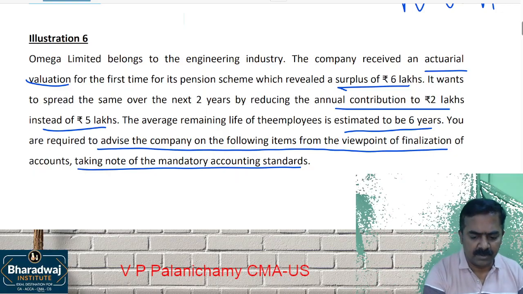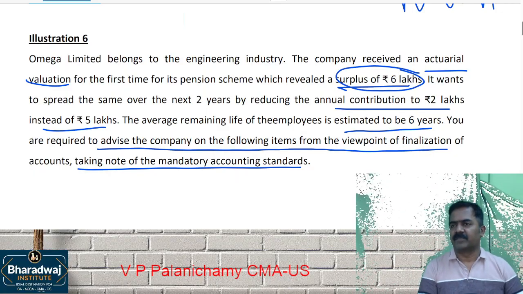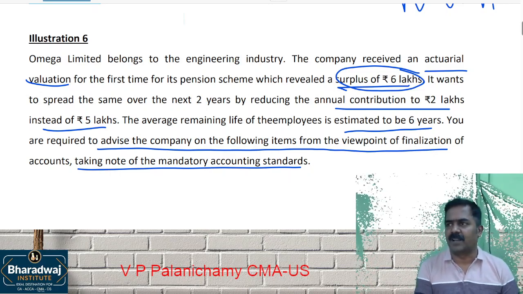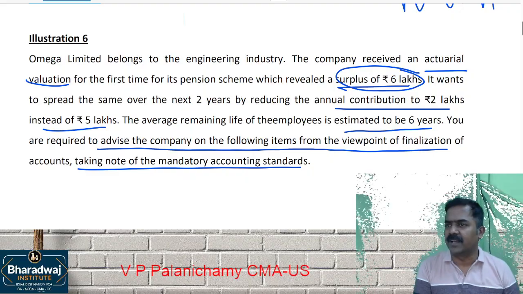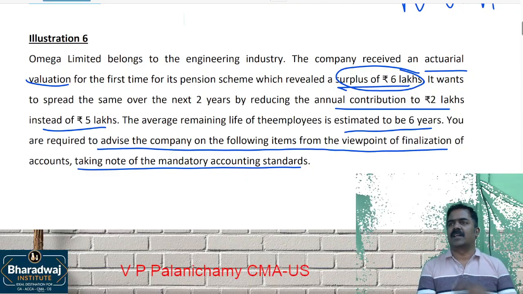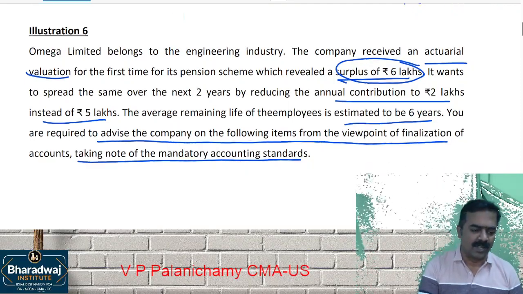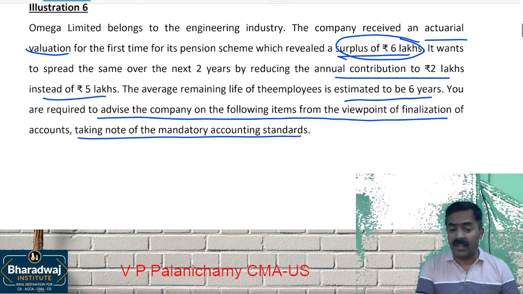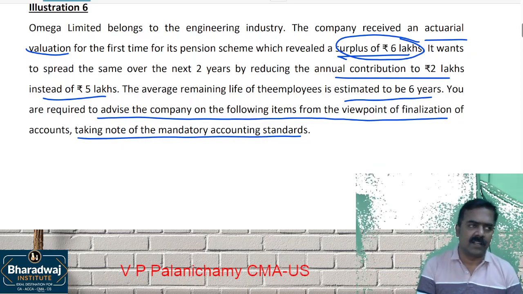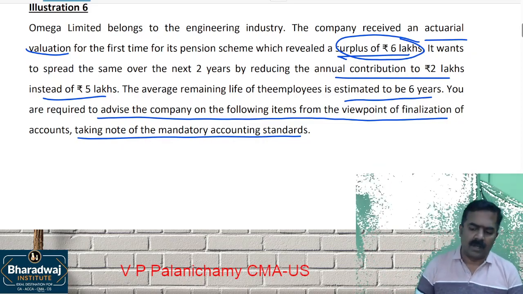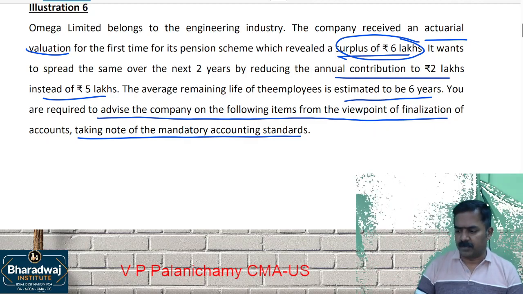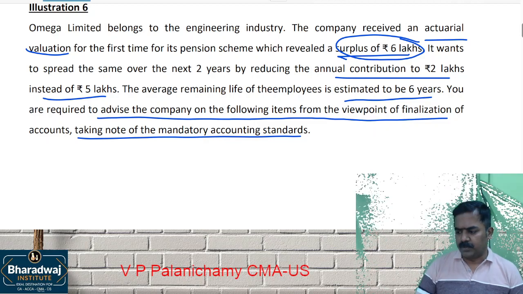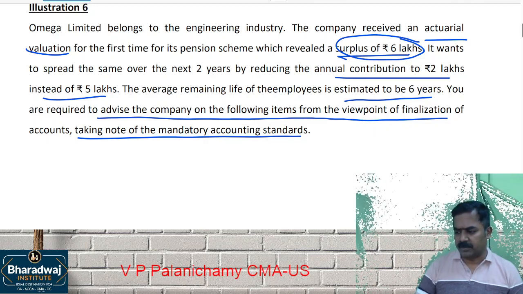It is very simple. They ask you how the surplus should be accounted. As per AS 15, actuarial gains and losses are to be recognized in the P&L account immediately. Here, what is the actuarial gain? 6 lakhs. Recognize or credit to P&L account. Just note, as per AS 15, actuarial gains or losses should be recognized immediately in the financial statements.